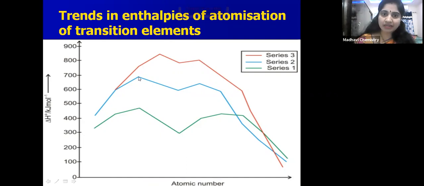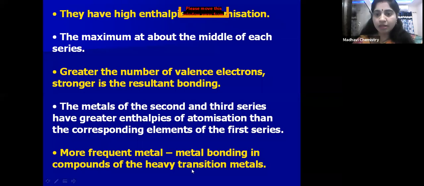It shows that 4d and 5d have more metallic interatomic bonding. So the metallic bonding is more in the case of heavier transition metals.